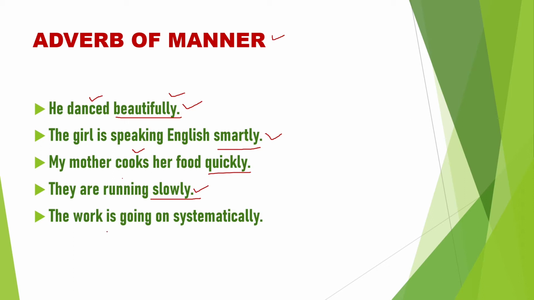The work is going on systematically. How is the work going on? Systematically. So, beautifully, smartly, quickly, slowly, systematically, all are adverbs of manner. Understand? To find an adverb of manner, we should ask a question to the verb with the WH word how. And what is the position of the adverb of manner in a sentence? Its position is just after a verb or just after the object of the sentence. Okay.